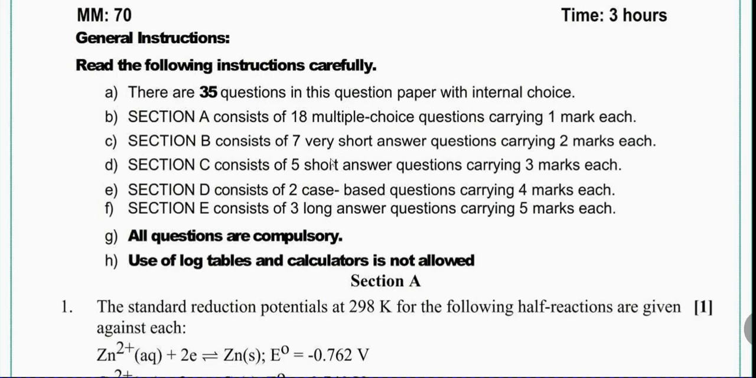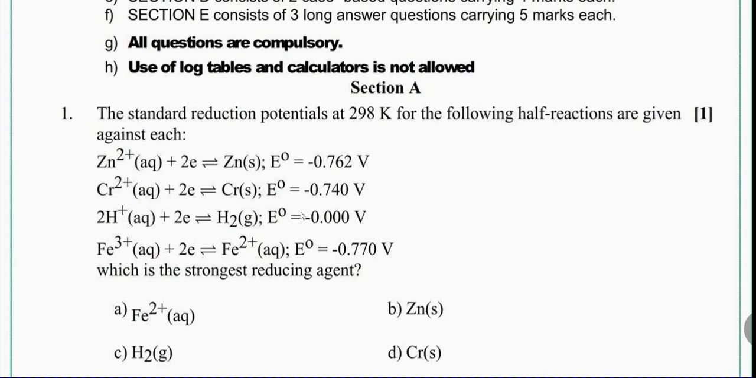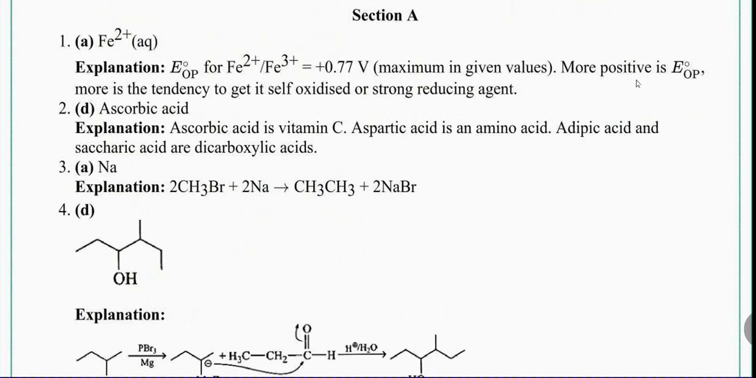Sample question paper for chemistry. The first question: the standard reduction potentials at 298 Kelvin for the following half reactions are given, which is a strong reducing agent? Actually, there was a printing mistake here. The last value, Fe3+ (aq) plus 2 electrons gives Fe2+, E naught is equal to plus 0.770. We have to know one thing here: the more positive the electrode potential value, the more the tendency to get self-oxidized, or the more the reducing power. So more positive standard electrode potential means stronger reducing agent.